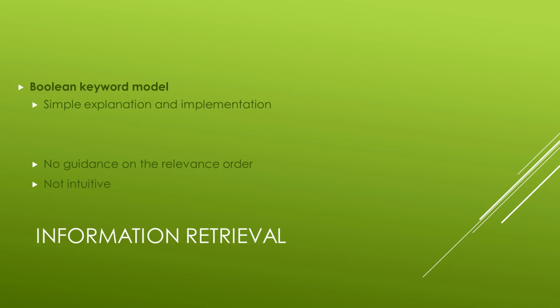In this model, each word in a document collection is treated as a Boolean value, that is true if the word is inside the document. This model was simple to explain and implement, but it had some disadvantages, such as the degree of relevance being a single bit. This meant that there is no guidance on how to order the relevant documents retrieved.